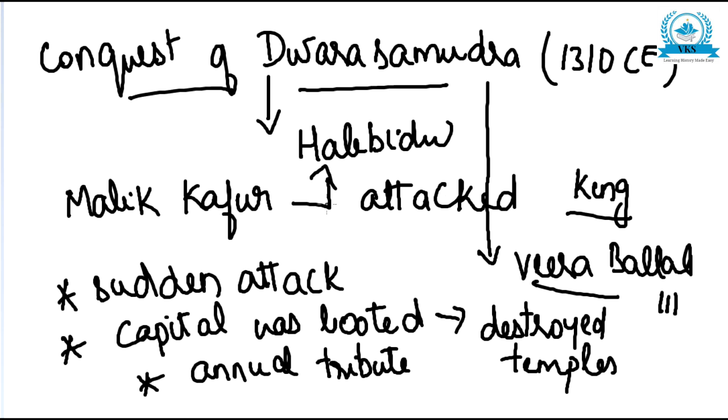Malik Kafur attacked Halebedu, and it was a sudden attack, and because of this, King Veera Ballala III could not defend the attack. After the attack, the capital was looted, many temples were destroyed, and the king agreed to pay an annual tribute. So this is what happened in the conquest of Dwarasamudra, which happened in 1310 century era. So that was the next conquest of Alauddin Khilji in South India.